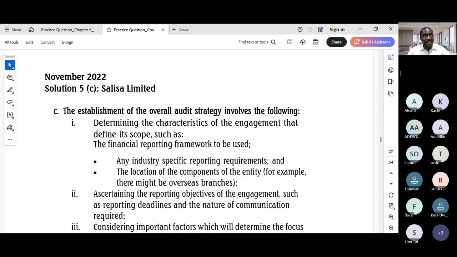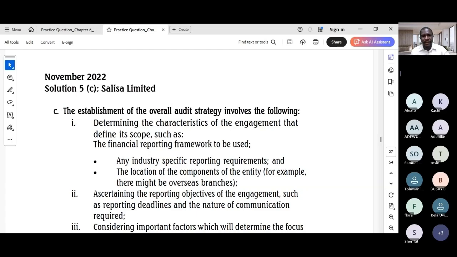And structure your answer. A clear, logical structure with headings or bullet points makes your answer easier for the marker to follow. And don't forget, focus on application. While this is a theoretical question somehow, relating it to the scenario of Salisa will earn you more marks. So for instance, when discussing resources, mention that for a new client, you need more time and experienced staff to understand the business from scratch, something like that.